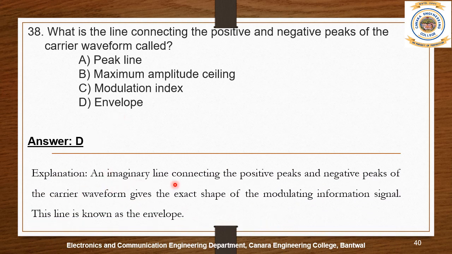An imaginary line connecting the positive peaks and negative peaks of the carrier wave gives the exact shape of the modulating information signal. This line is also known as the envelope.